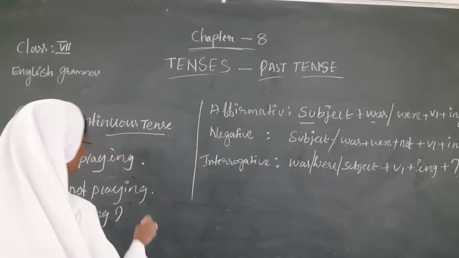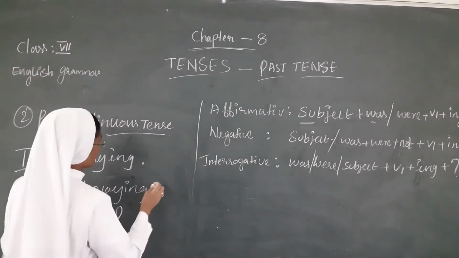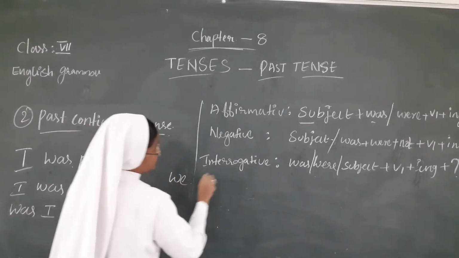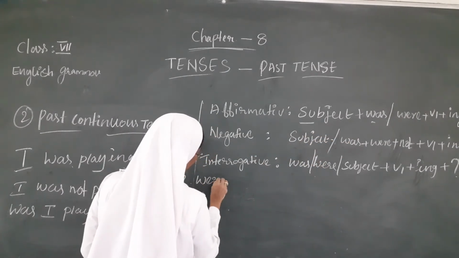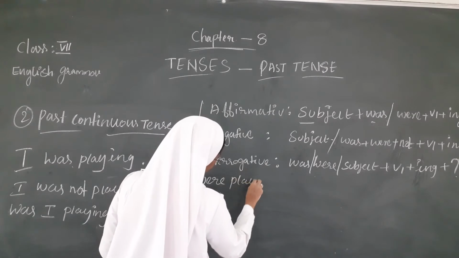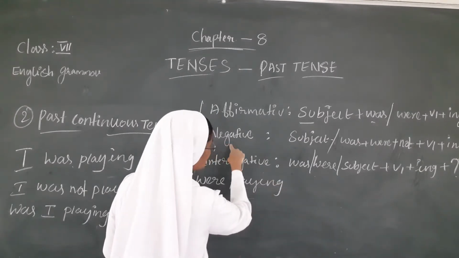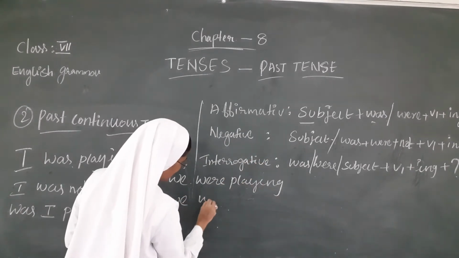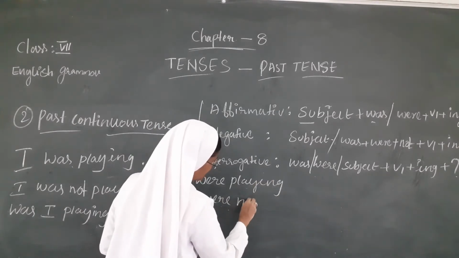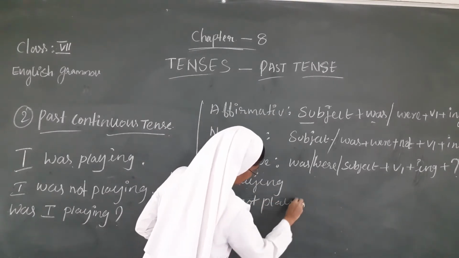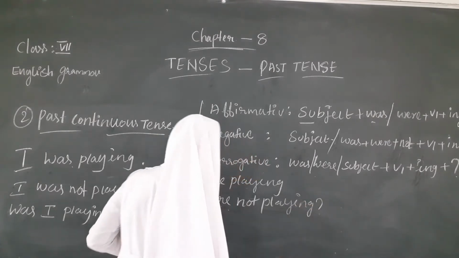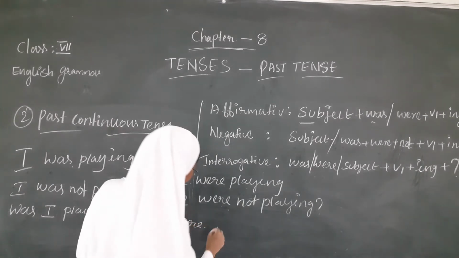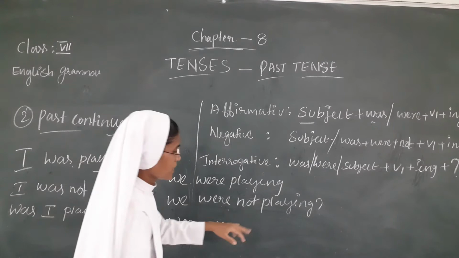This also we write in the plural way. I means we. So we were playing. The negative: we were not playing. The interrogative: were we playing?